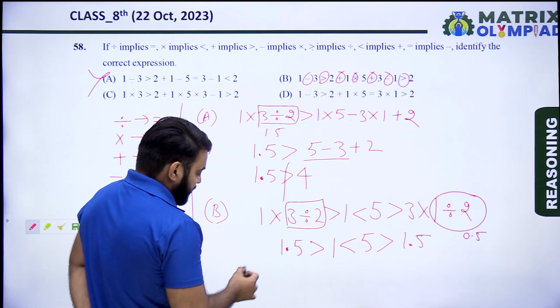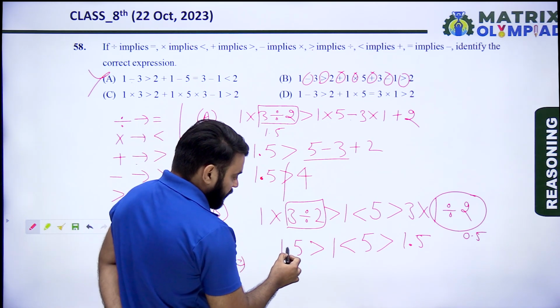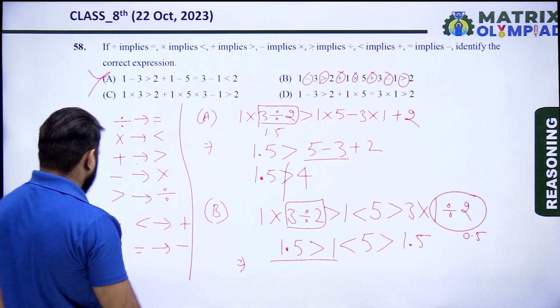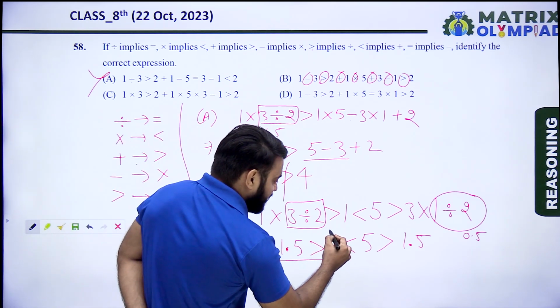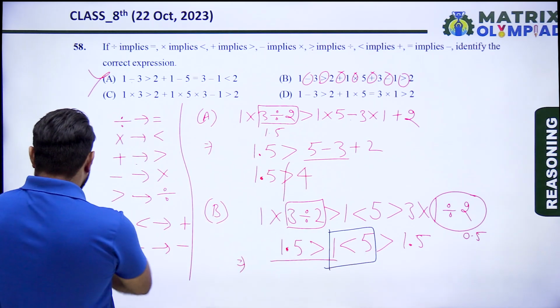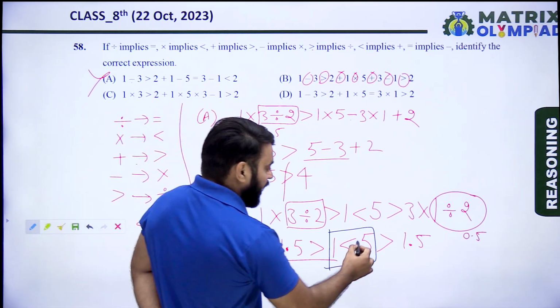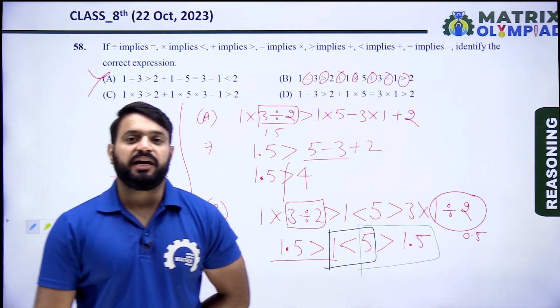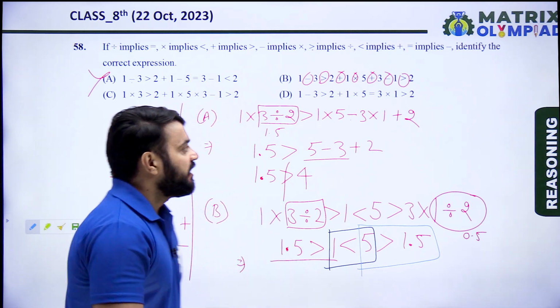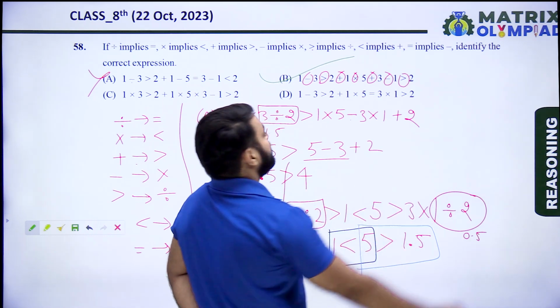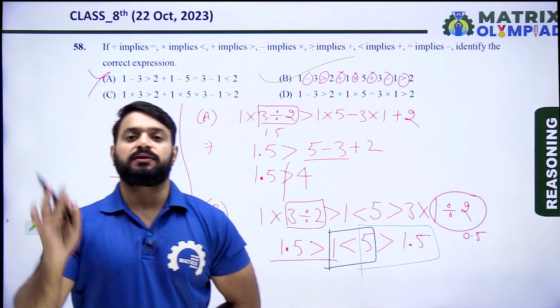So according to this expression, 1.5 is always greater than 1. Now next, 1 is always less than 5. Now next, 5 is always greater than 1.5. It means option B is the correct answer of this question.